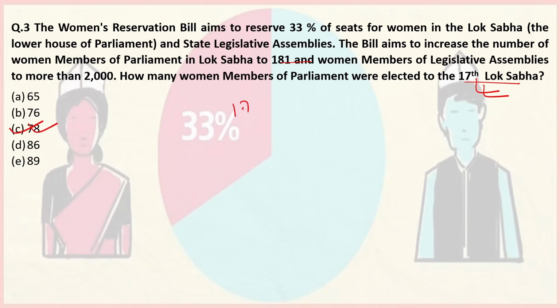I told you, in the 17th Lok Sabha, the highest number of women MPs were ever elected to the Lok Sabha, and the number was 78. The answer is C for Calcutta.